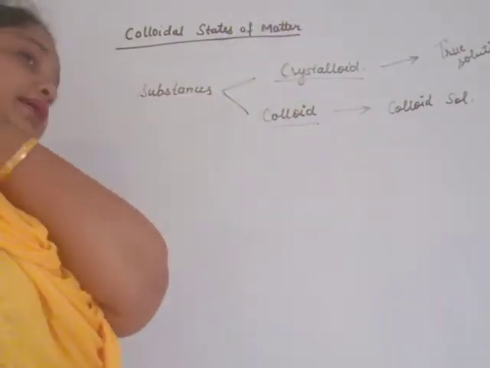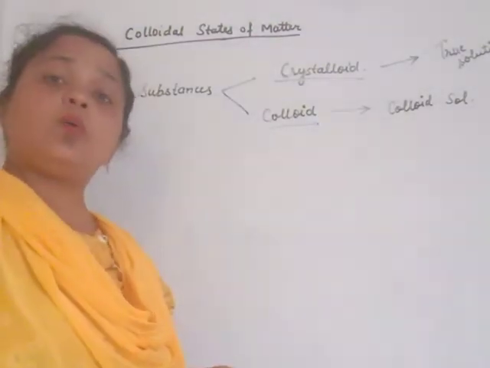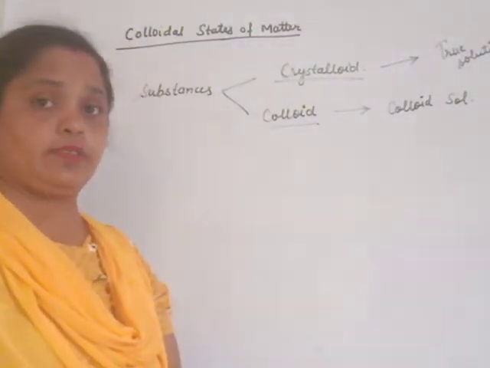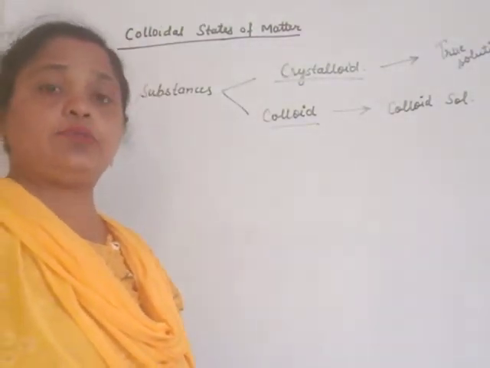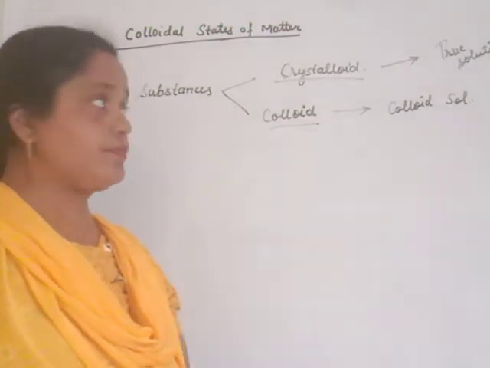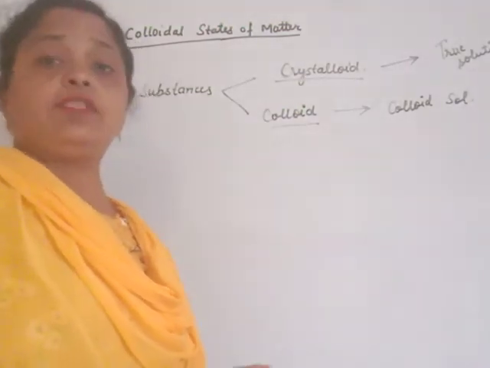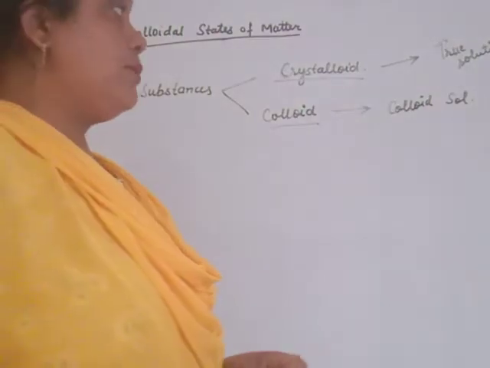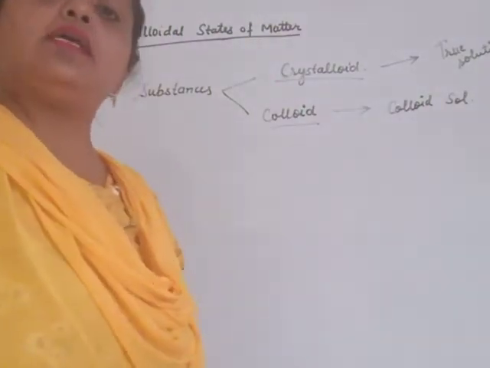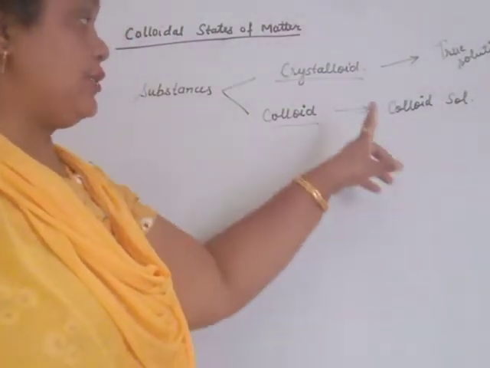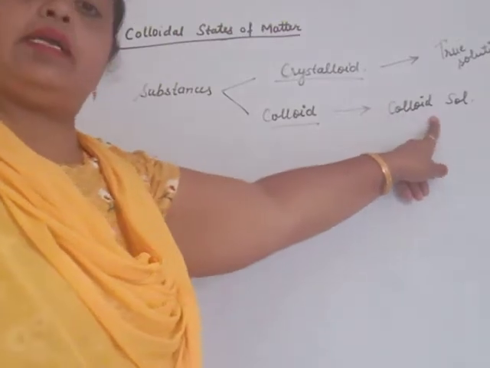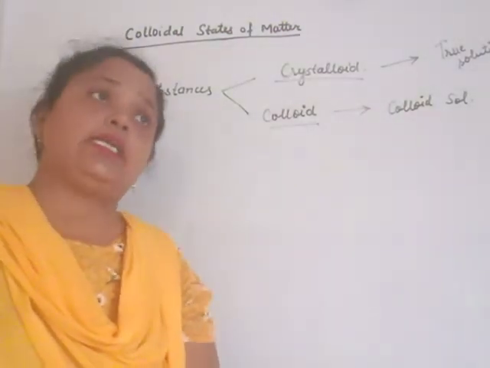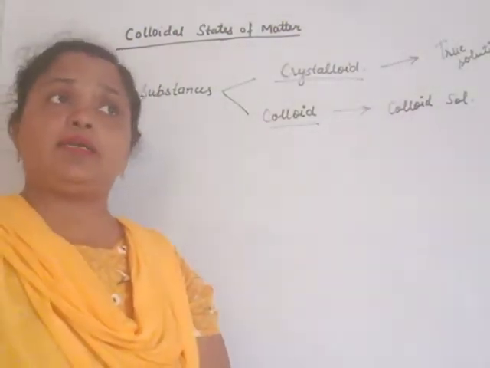That means the particles are seen only under the influence of light. That influence of light is known as scattering of light. Those particles which are not seen by naked eyes but can be seen only under light are known as colloidal particles.